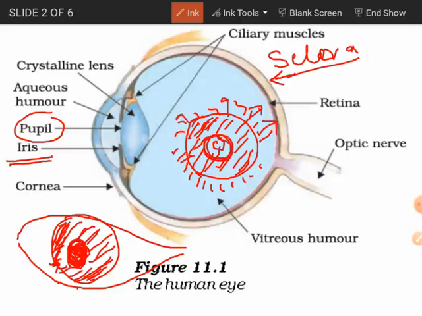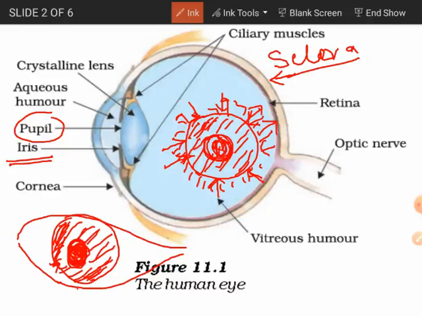But when you try to observe a very minute or small thing, you need to contract these ciliary muscles, which flank on all sides. They will contract like this and this hole will become smaller. That means the pupil will become smaller.